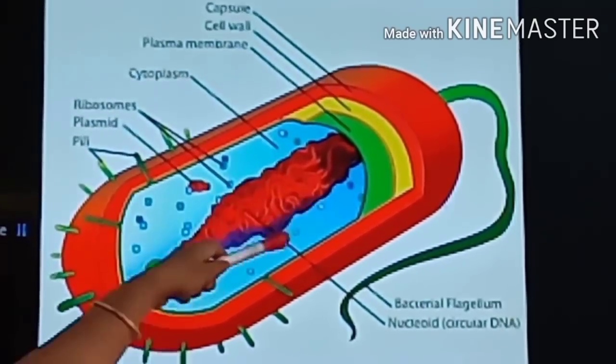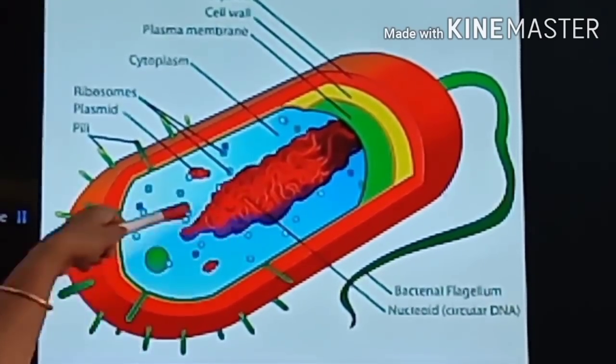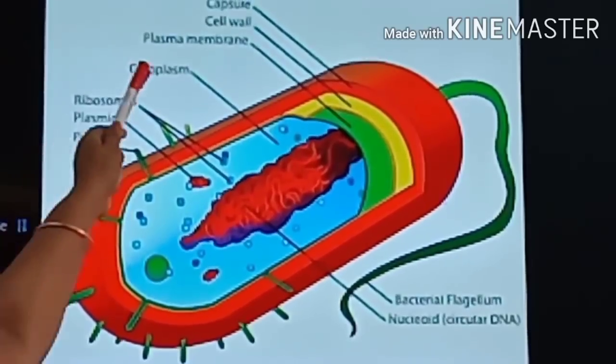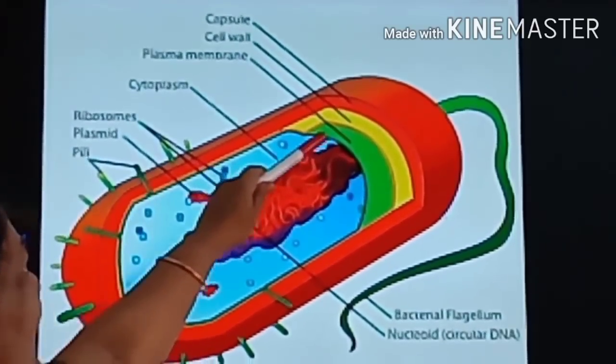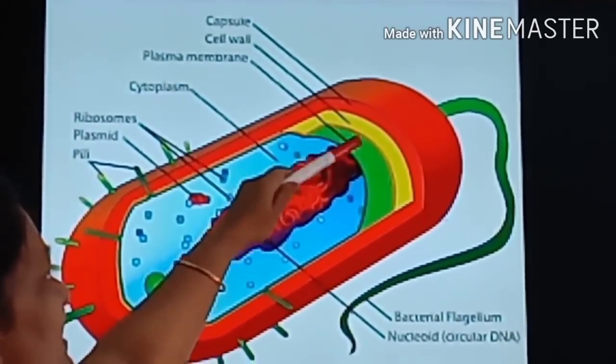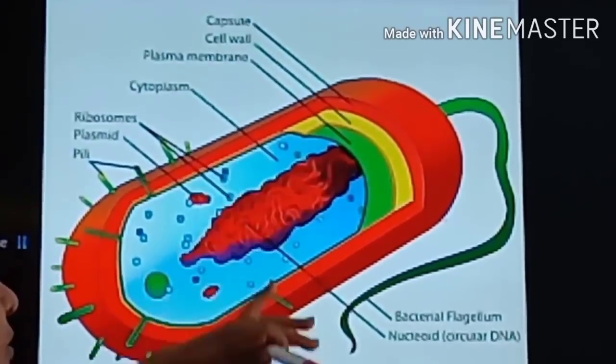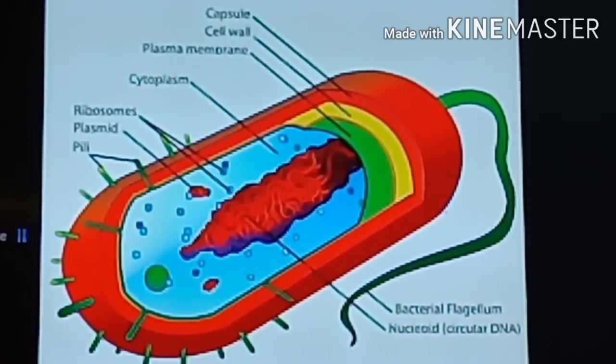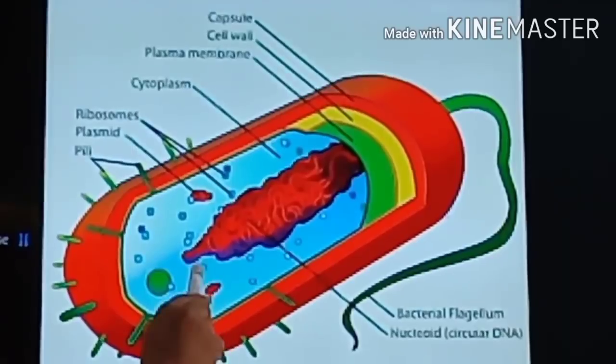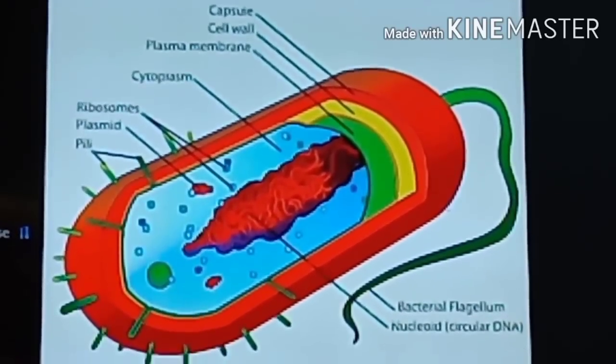And this is the blue color, no? This is the cytoplasm, the living material. And see, membrane, plasma membrane. Outside the plasma membrane, cell wall. Outside the cell wall, capsule is there. Yes, this is the internal structure of bacterium.